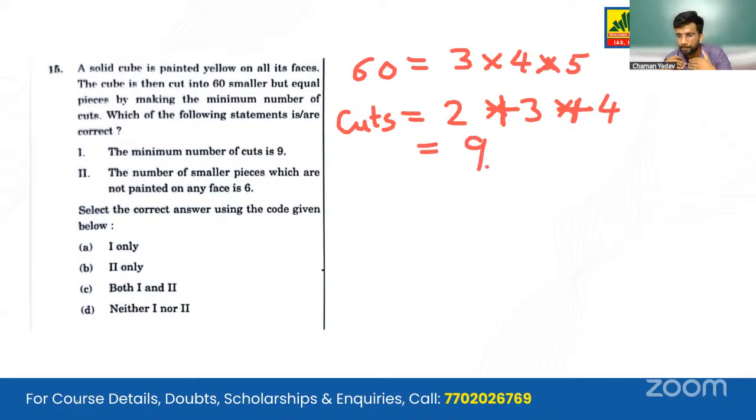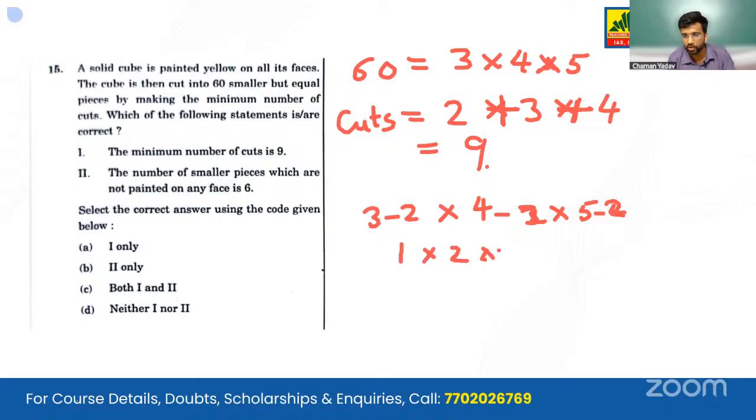Now we see the number of non-painted cubes. The number of non-painted cubes can be derived by 3 minus 2, multiplied by 4 minus 3, multiplied by 5 minus 4. Minus 2 and minus 2, we subtract 2. It becomes 1 into 2 into 3, which is 6. Now we read the statements.